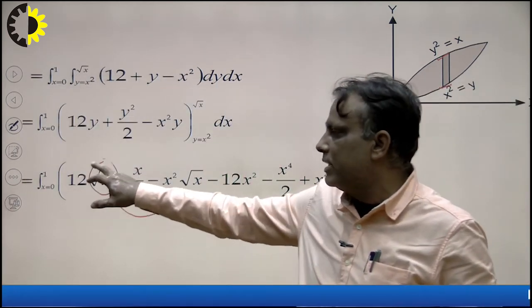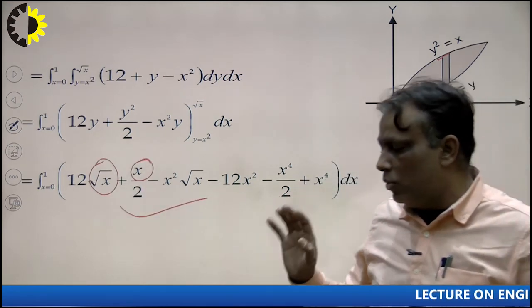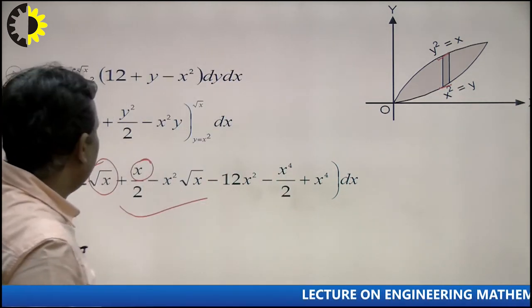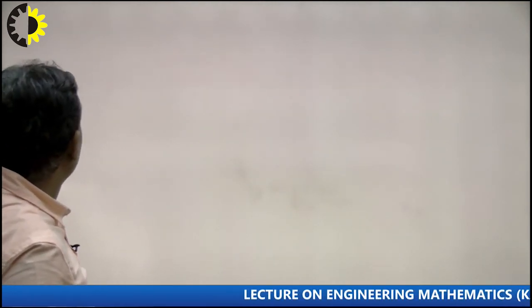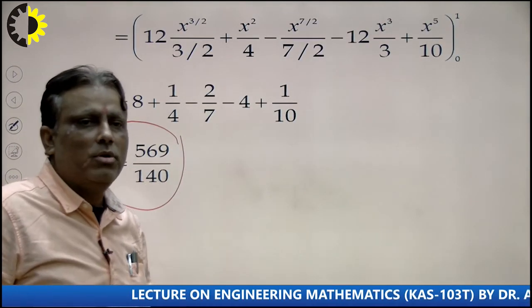Now integrate with respect to x and calculate the value of x very carefully here. Students know how to integrate under root x and how to integrate this. So integrate term by term, calculate each value, take the LCM and solve the problem. In this way we can find our answer. What will be the conclusion here? The conclusion is 569 upon 140.